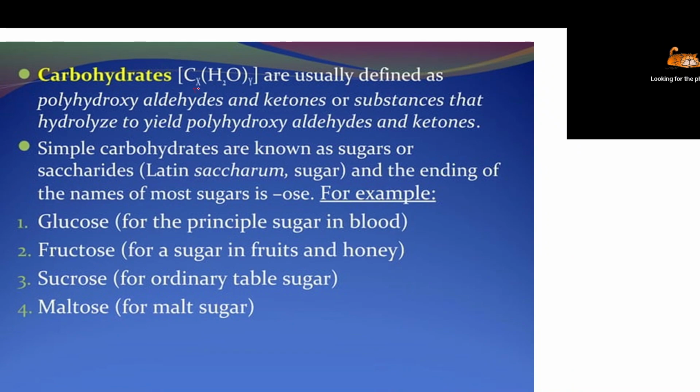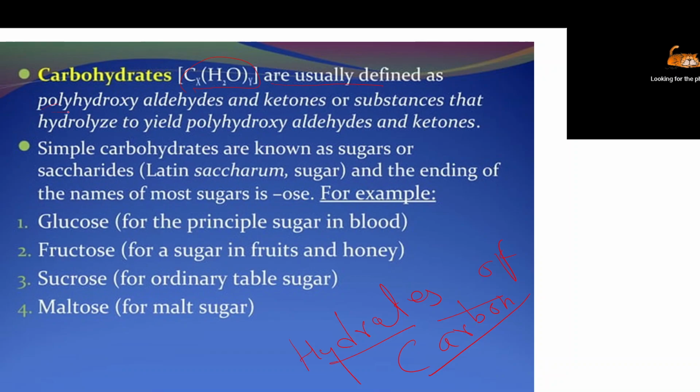Carbohydrate mainly consists of carbon, hydrogen, and oxygen. So carbohydrate is also known as hydrates of carbon. What is called hydrates of carbon? It mainly consists of carbon, hydrogen, and oxygen, so the name is hydrates of carbon. Now the exact definition.